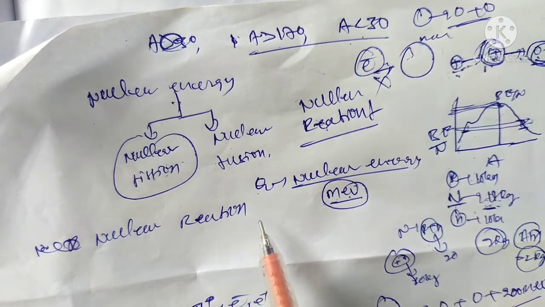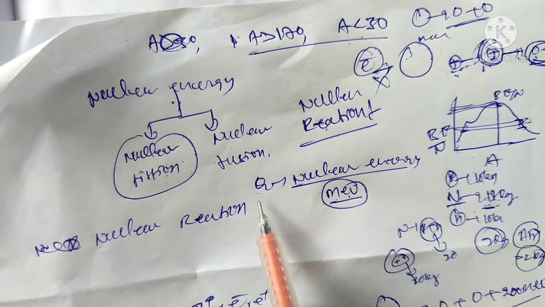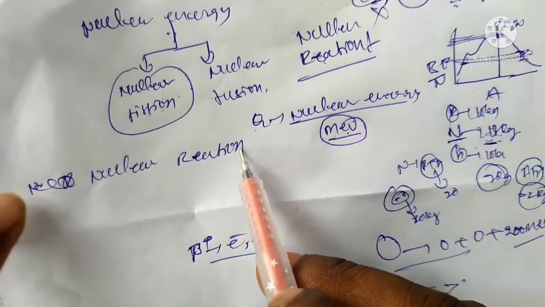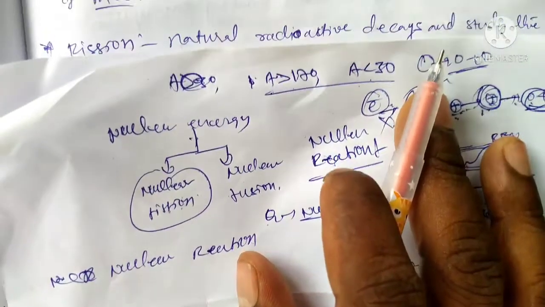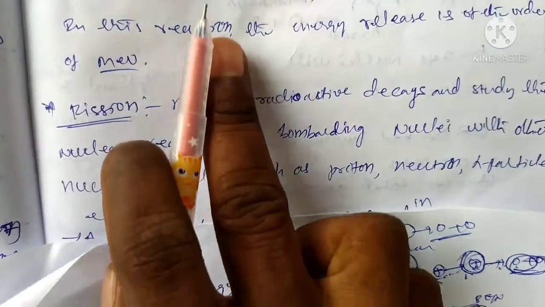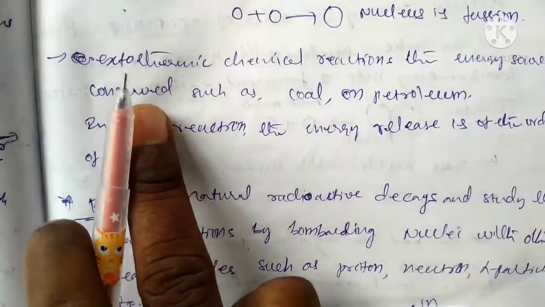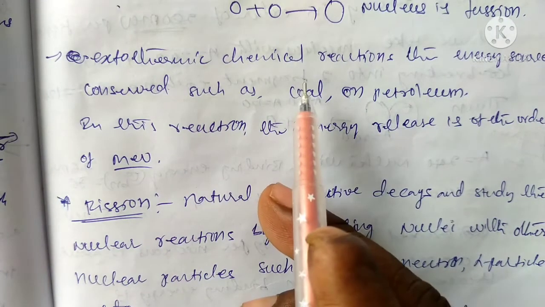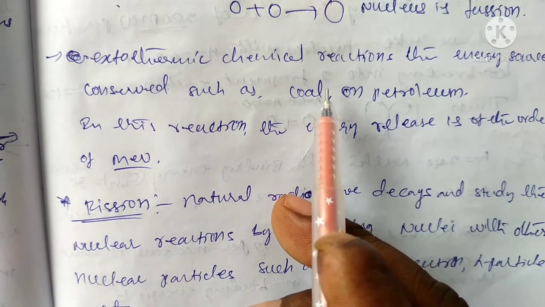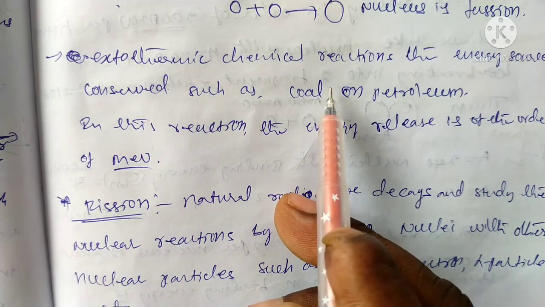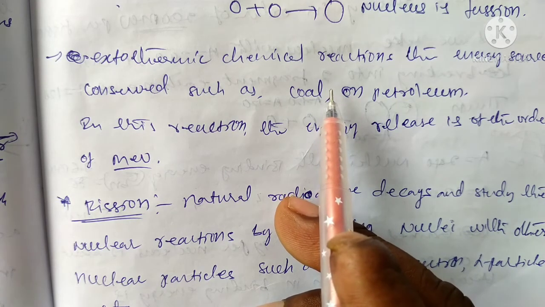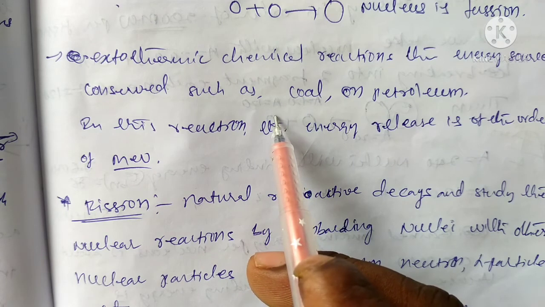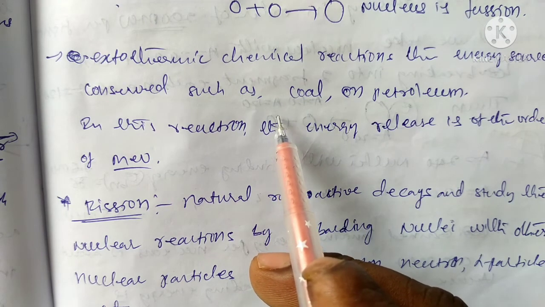The energy released in chemical reactions, in chemistry, is an exothermic reaction. Energy is conserved, that is, input is equal to output, and it is released in the form of a Q value.